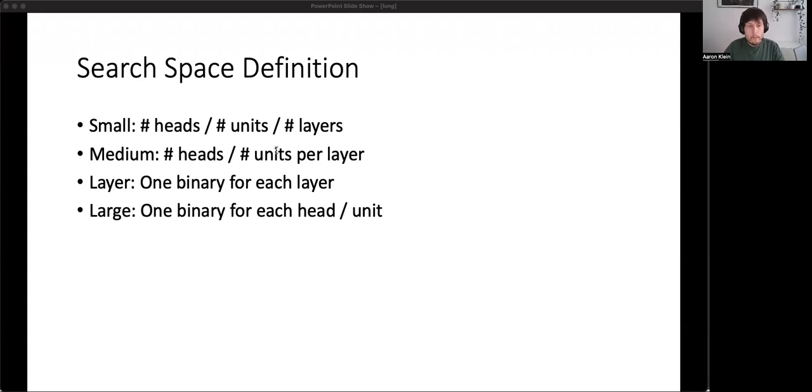The medium search space, on the other hand, allows us to define a different number of heads and units per layer, which means that the dimensionality of the search space goes linearly with the layer count. For the layer search space, we assign a single binary value to each multi-head attention layer and fully connected layer, which results in a search space dimensionality that is twice the number of layers. Lastly, the large search space employs a single binary for each head and unit, which allows for very precise pruning, but is possibly impractical to explore.